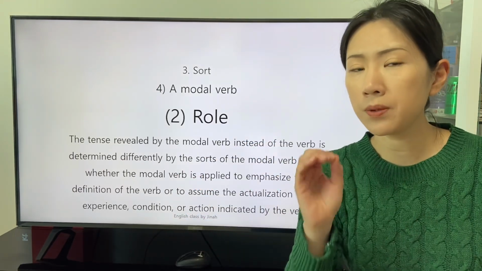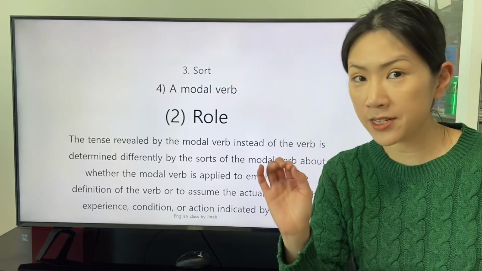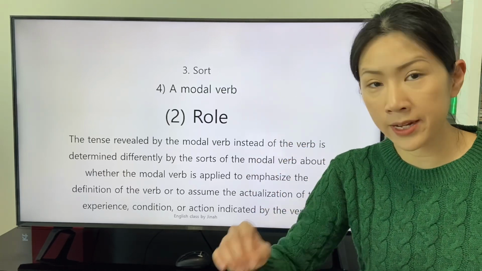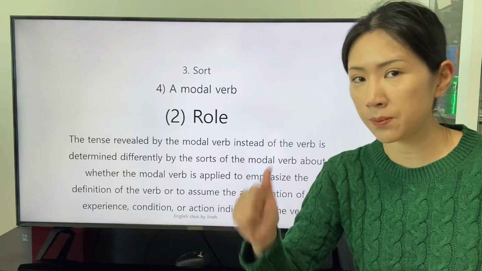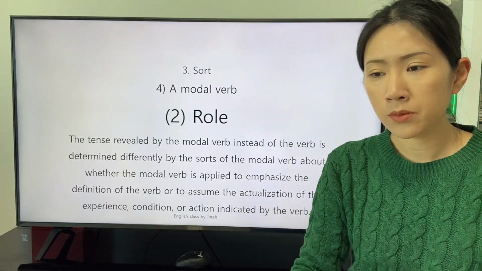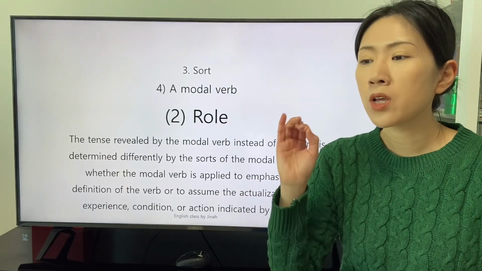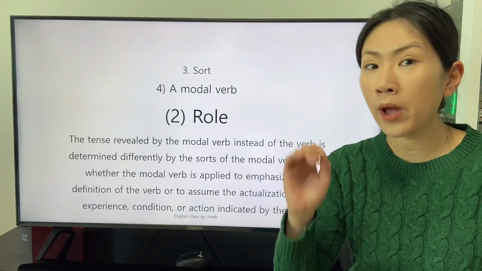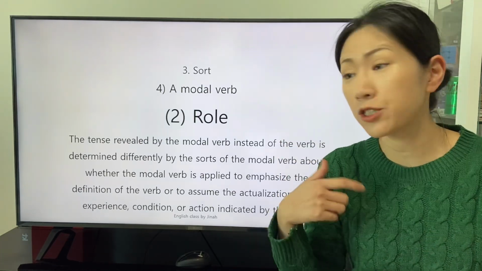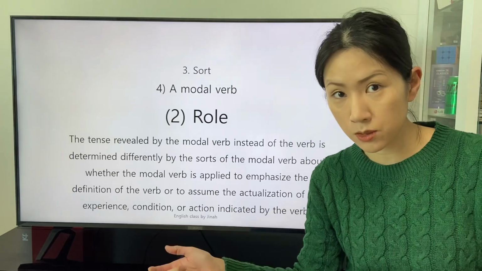The modal verb that emphasizes the determined or determining experience, condition, or action signifies the time when the definition of the verb actualized or actualizes.